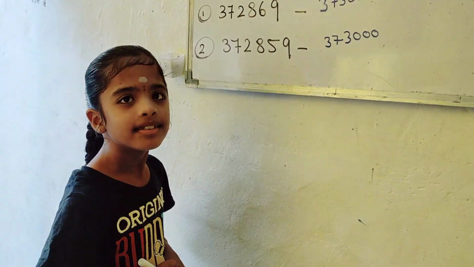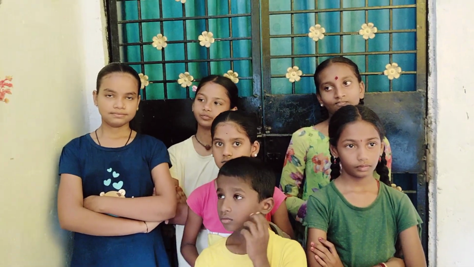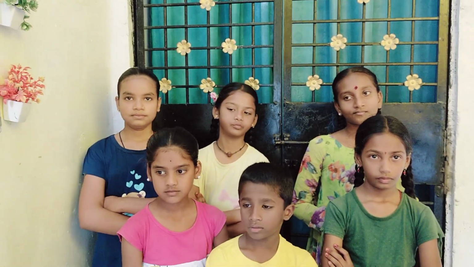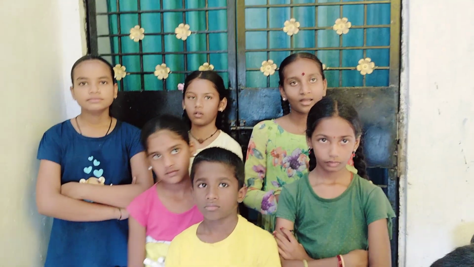Very good. So did you understand, kid? Okay. The same rule applies to everything. Rounding off to the nearest 10, nearest 100, nearest 1,000, nearest 10,000, nearest lakh. You just have to look at the number on its right. If it is equal to 5 or more than 5, round up. If it is less than 5, round down.